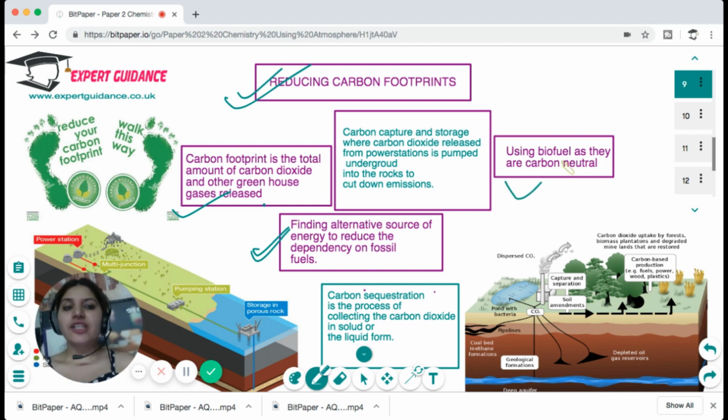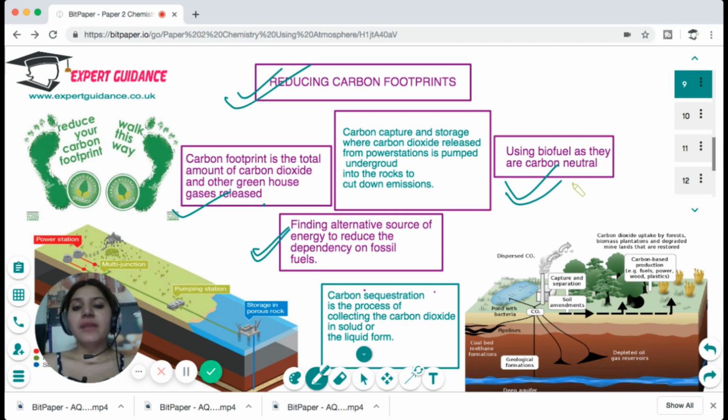Then we can use biofuels to make fuels, because biofuels are carbon neutral. Biofuels also burn and release carbon dioxide, but since they are plant-based, they have already used up carbon dioxide from the atmosphere, and the same amount of carbon dioxide is being released, so they're not adding any extra carbon.